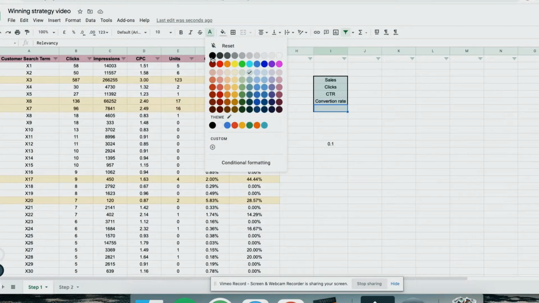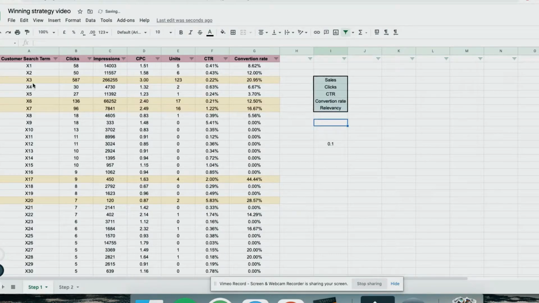Okay, the next parameter will be relevancy. This one I can't really show you, but I also looked at the relevancy of the keywords themselves. I remember that around Valentine's Day I had a lot of keywords that were performing well, but of course I won't take them now because I'm not around Valentine's. So I did not look at keywords with Christmas or Halloween or Valentine's Day. I looked for evergreen keywords that I'm going to rank myself in. So that is basically the parameters that I used to look for the 5 chosen keywords.